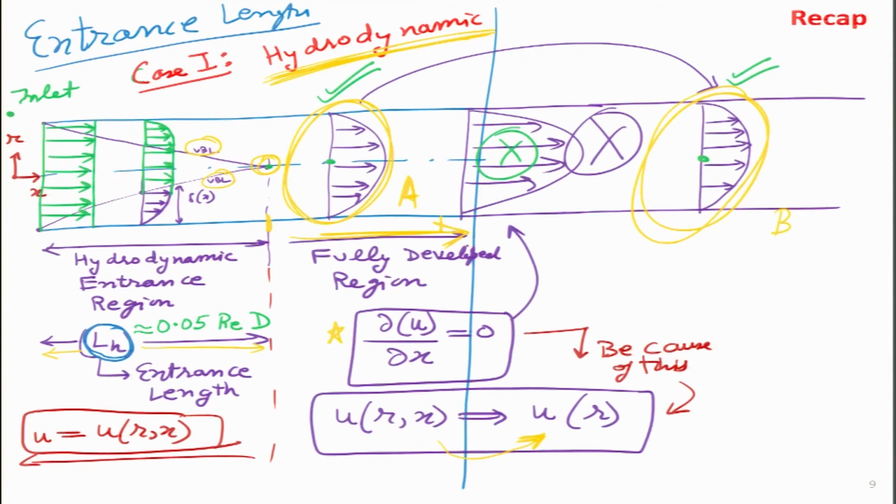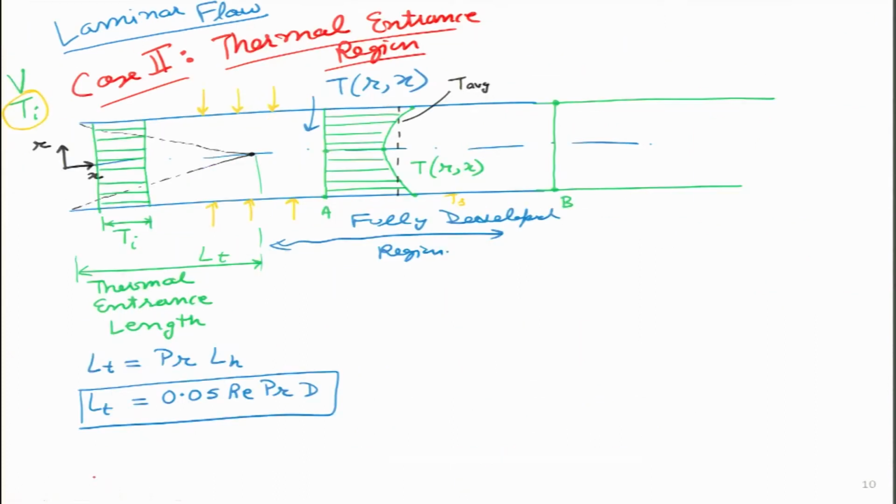In velocity profile, we were saying that once the flow is fully developed, then the velocity profile has to remain exactly the same. So, there is no difference between these A and B velocity profiles, both are parabolic profiles and exactly the same. That is why we could say del u by del x turns out to be 0. It is only a function of r. Over here, we cannot have del T by del x equal to 0.